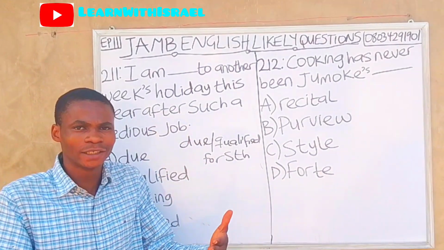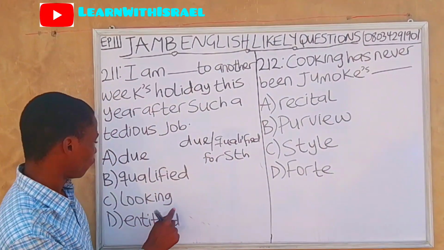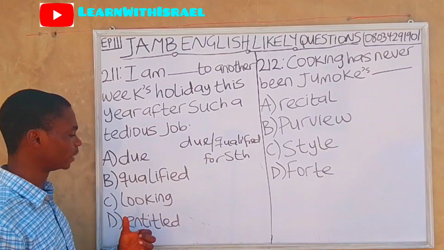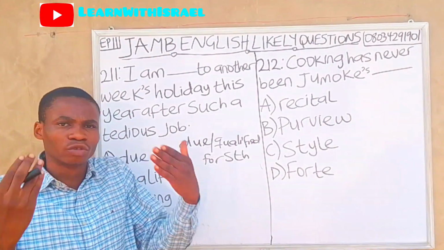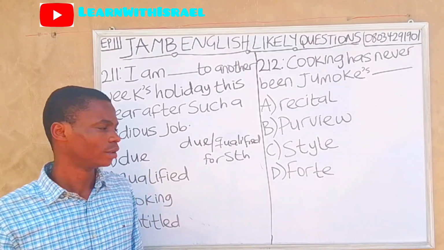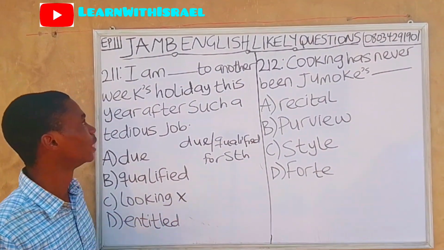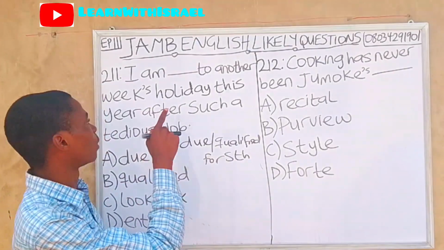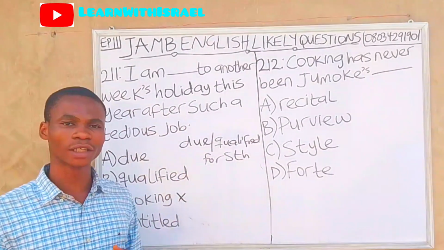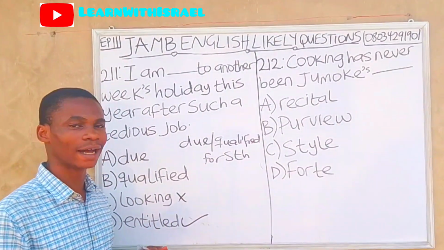I am qualified for the job. Looking: it is wrong to say I am looking to another week's holiday. You can only look up to something. So looking is also wrong. The correct answer is entitled. I am entitled to another week's holiday this year after such a tedious job. So entitled is the most appropriate answer.